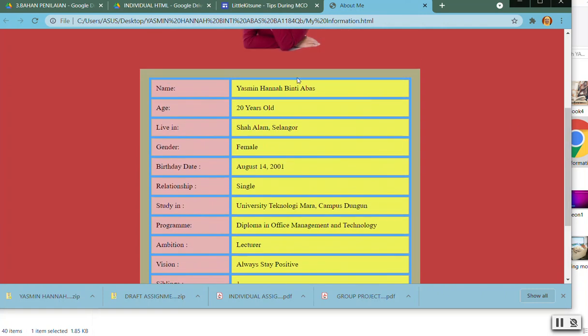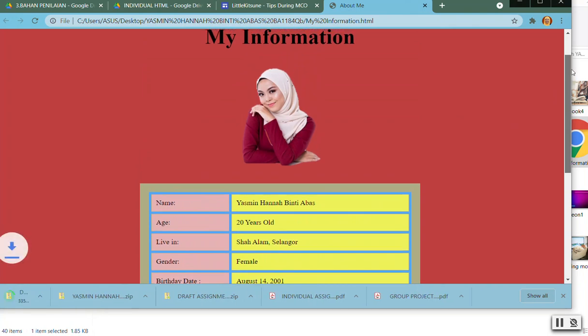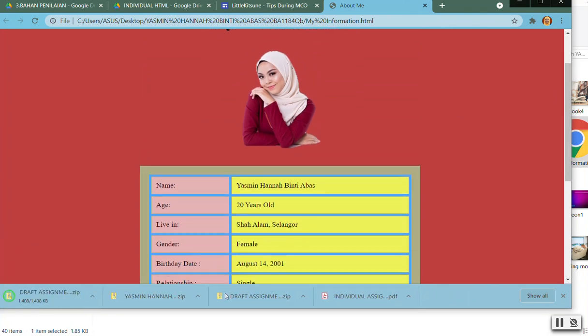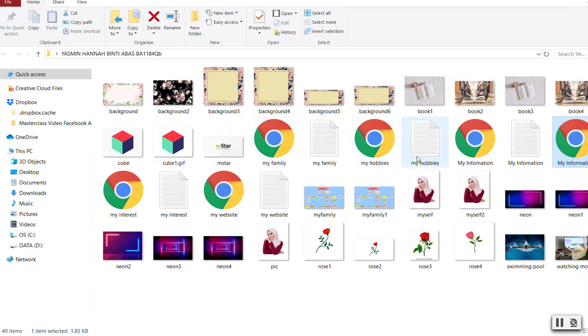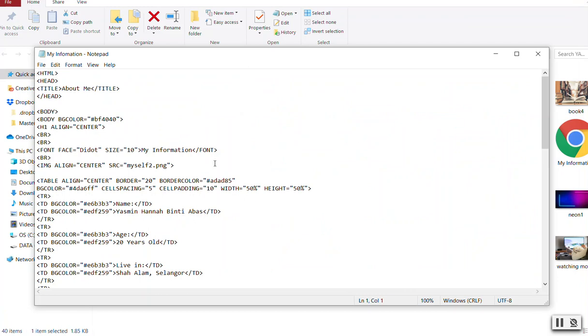You can see the border of the table. Actually, I'm going to take a look at her coding, because one of the students asked me how to make it. Now we take a look at the coding. Can you see this one?